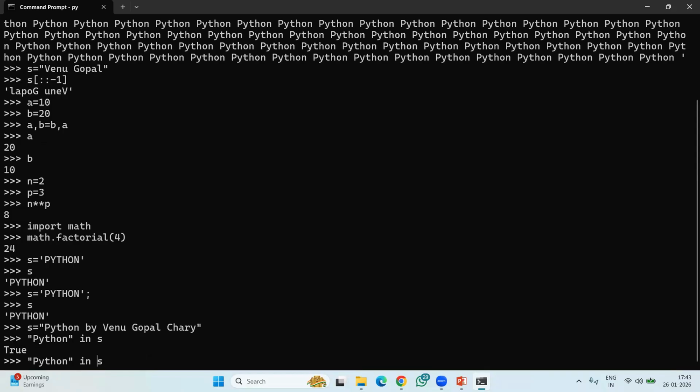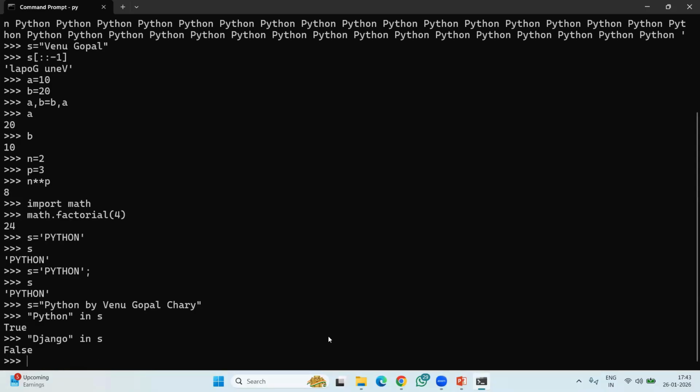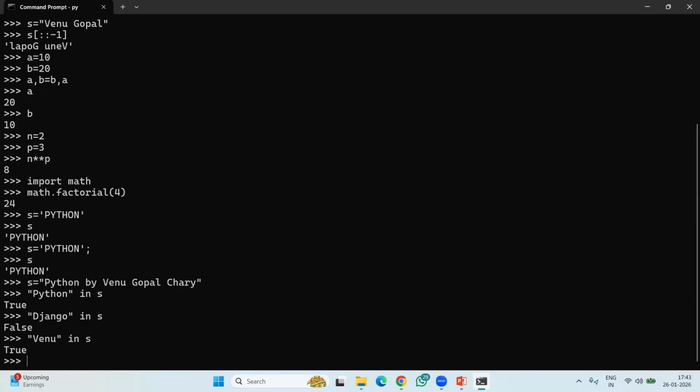Okay, like that. Suppose, let me check: Django in s? No, Django is not there. That's why it is False. Okay, like that. So you can check any word, for example, Venu. Venu in s. Yes, True. Venu is there in s. That's why True.